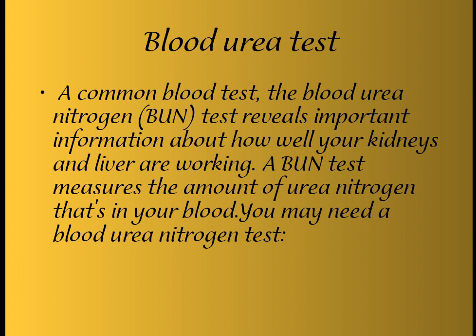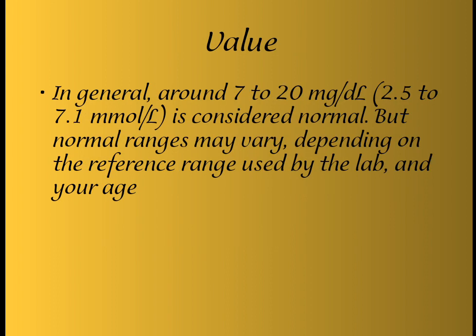The normal value is 7 to 20, or 2.5 to 7.1, but the normal range may vary depending on the lab and your age. Different labs have different reference ranges, so if your urea level is high or low, you can cross-check with another lab.